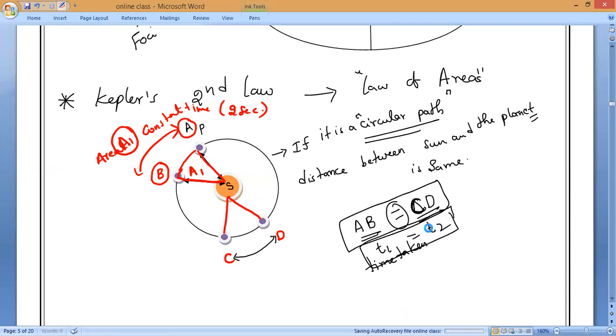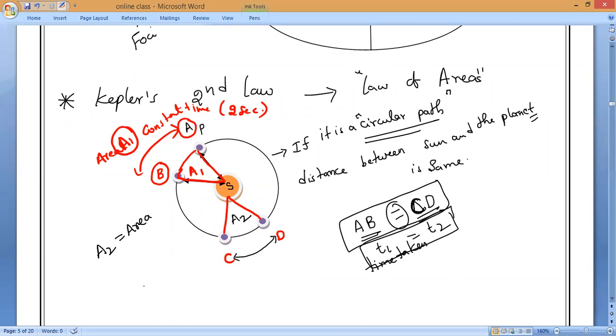Equal. Now you tell me, if the time is equal and the planet is always the same distance from the sun, then is the area covered here also the same or not?